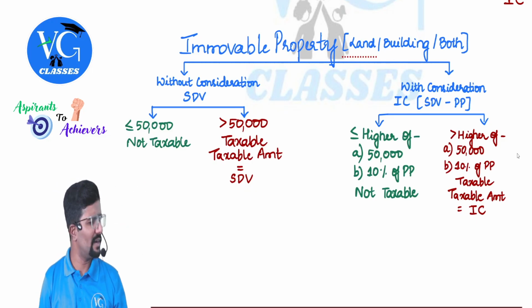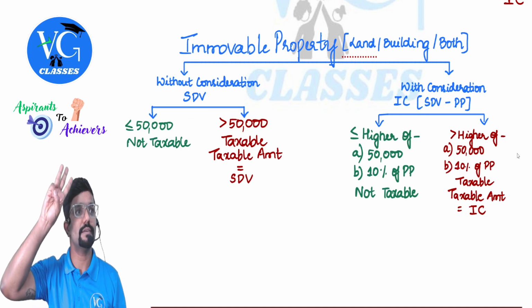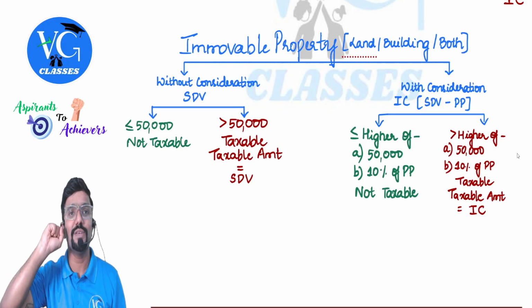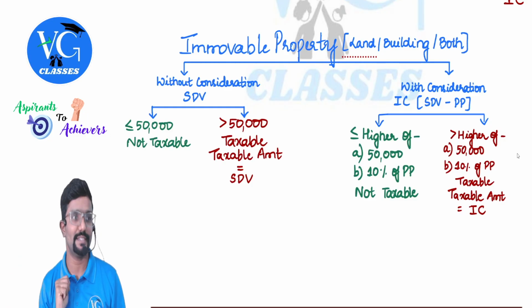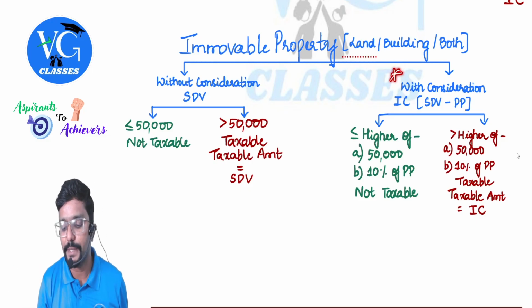Next. I received a building or land as a gift whose stamp duty value is 30 lakh. Is the stamp duty value more than 50,000? Yes. How much is taxable in my hands? 30 lakh, guys. Okay, come to the other side. This is important because this is different.